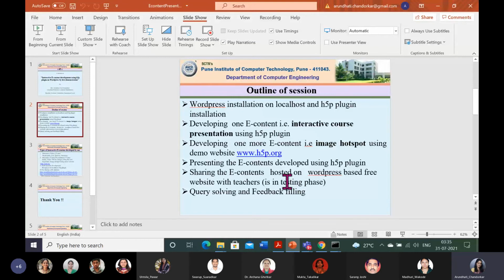So for that, sharing the e-contents hosted on a WordPress based free website with teachers. It is in testing phase. I am elaborating on this point. In this journey, I was interacting on my local host only. So I thought how I will give my links to the students. Obviously it should be shareable. So for that, I searched a lot of things like domains and hosting sites.